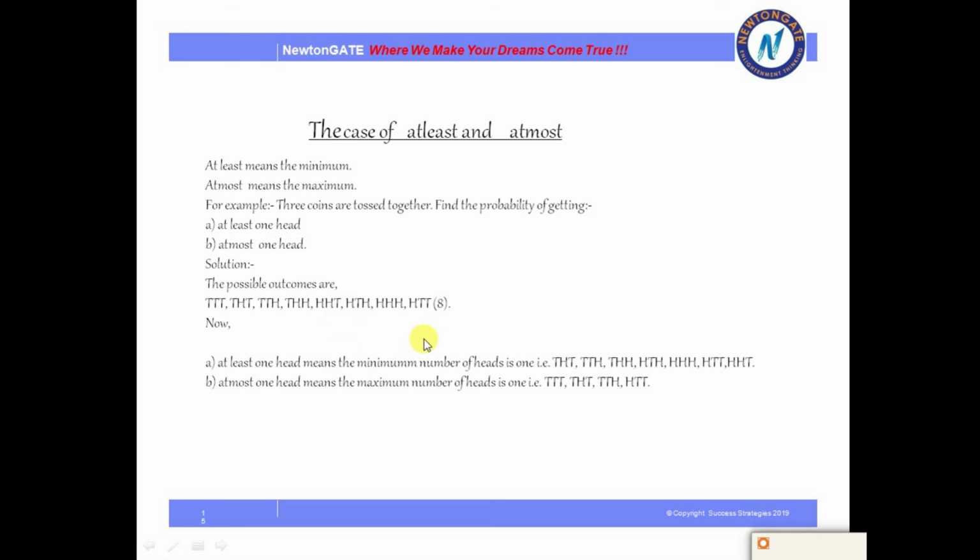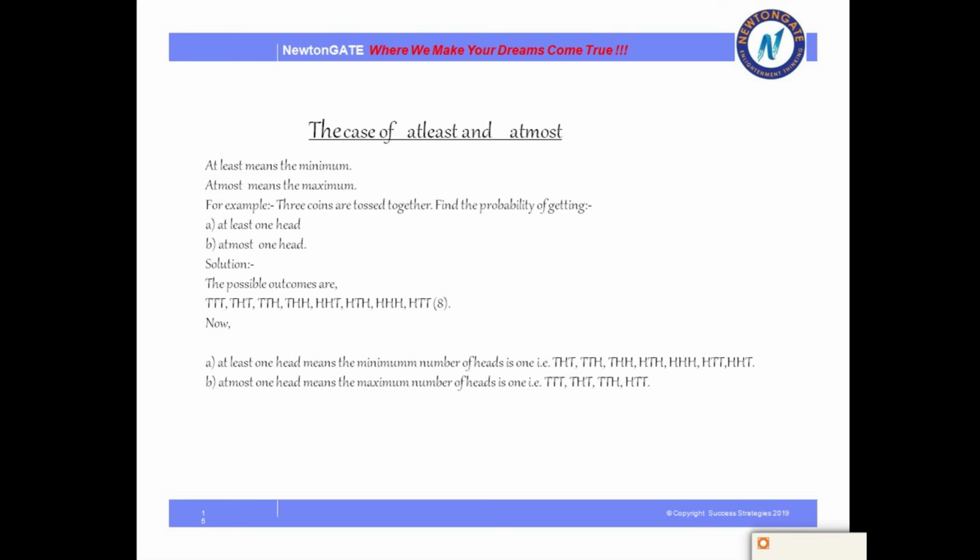Now when tossing the 3 coins together, the possible outcomes are 8. So out of this, if I have to select at least one head, that means one head has to be there. Okay, at least means minimum one head has to be there, but it doesn't matter if it is more than one.